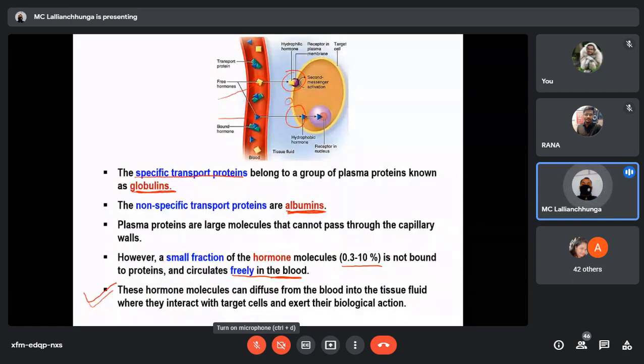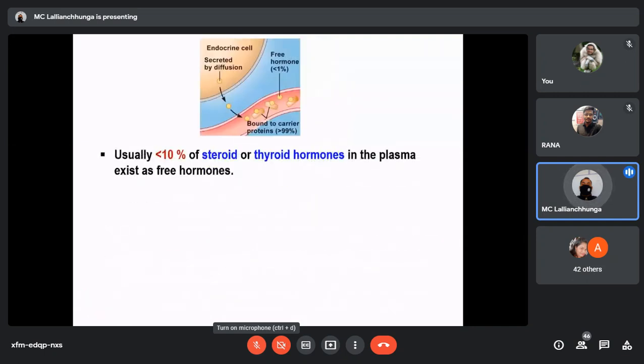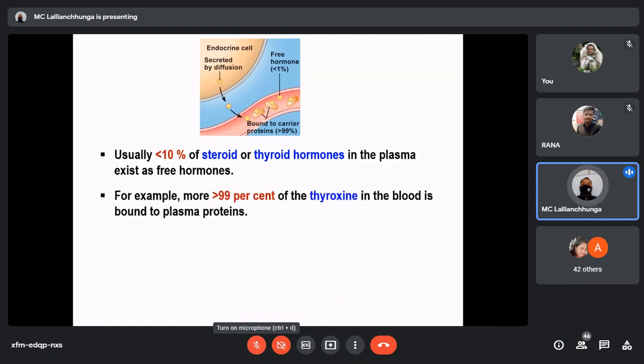They can be easily dissolved through the cell membrane lipid bilayer. Now this point is important. Usually below 10% of steroid or thyroid hormones in the plasma exist in the free form. But this also depends on different types of hormones. Usually only below 10% of the steroid or thyroid hormones exist in the free form in the blood.